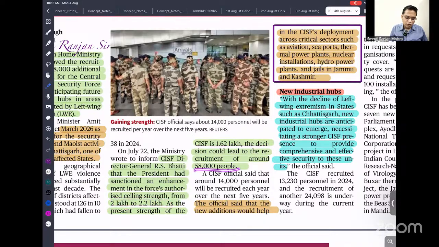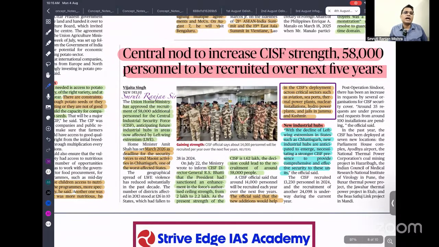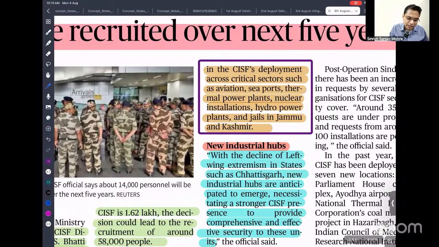So we need around 58,000 additional forces. If you look into the function of our CISF, they are basically protecting severely important security installations. For example, they are deployed in sectors like aviation, seaport, thermal power plant, nuclear installation, hydropower plant, and jail in Jammu and Kashmir. So their basic role is to ensure the protection of important installations in different locations.